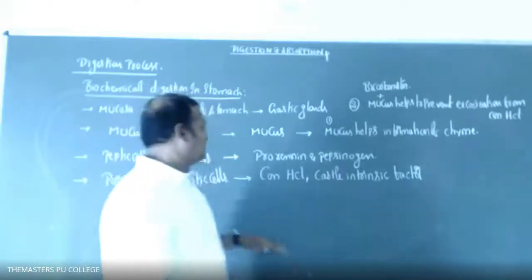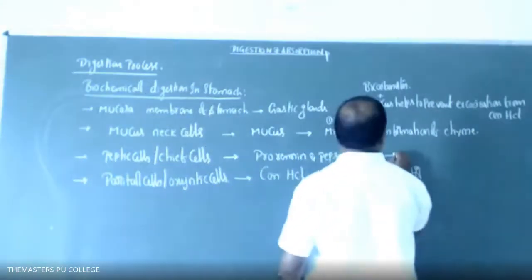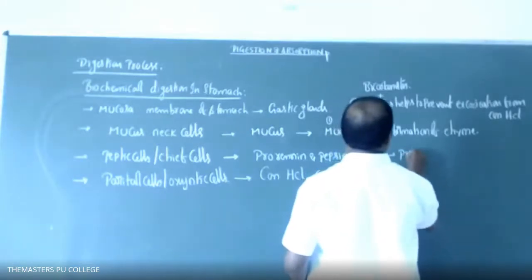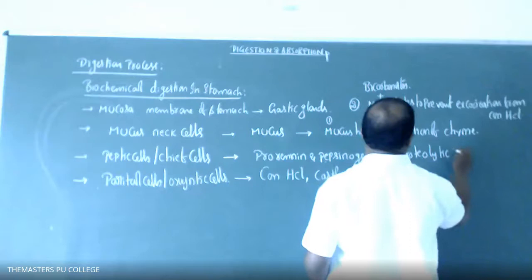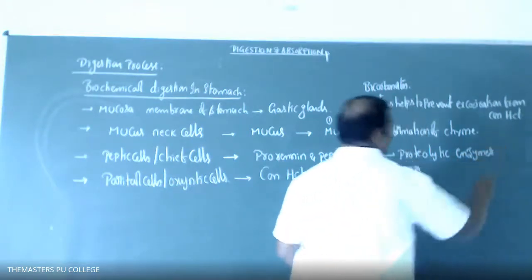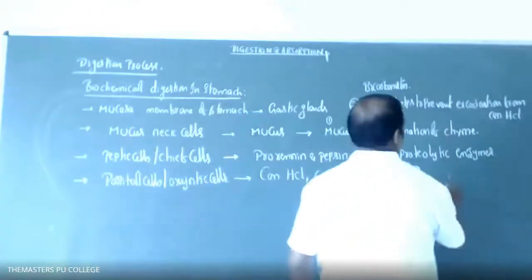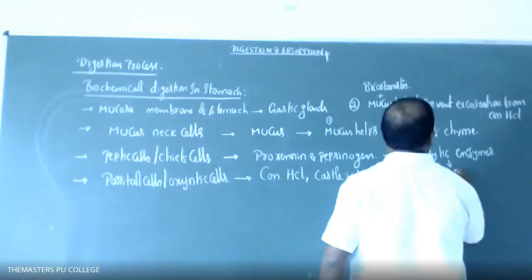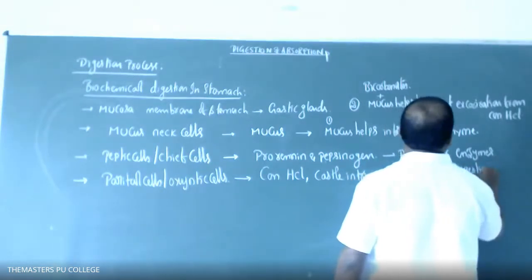Okay, students. Prorenin and pepsinogen are both proteolytic enzymes. Proteolytic enzymes means enzymes that influence carbohydrates, proteins or fats. Obviously, protein. Proteolytic enzymes are enzymes that are helpful for digestion of proteins.